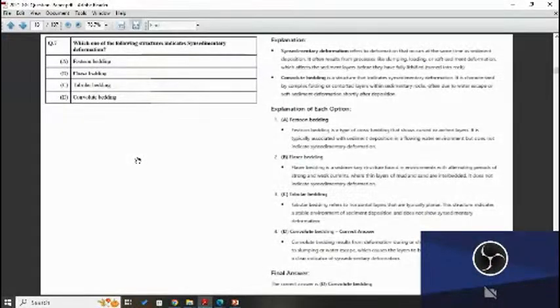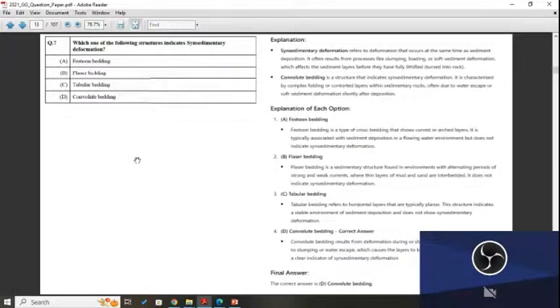Next is: which one of the following structures indicates a sedimentary deformation? Flaser bedding, tabular bedding, or convolute bedding. So, explanation: sedimentary deformation, you know well what it is, the application of stress and strain.